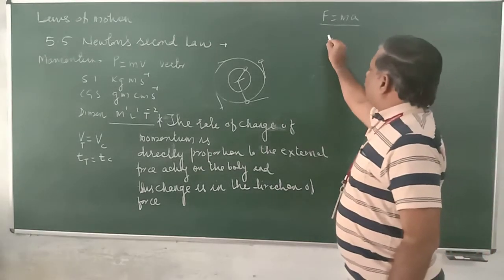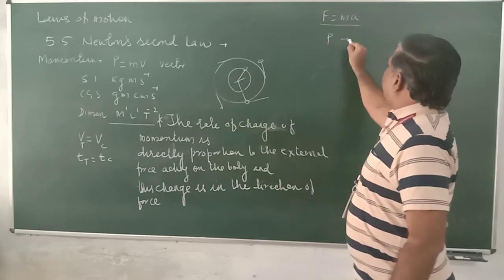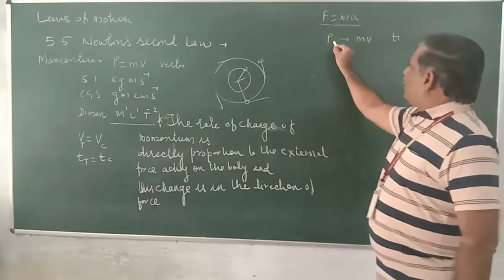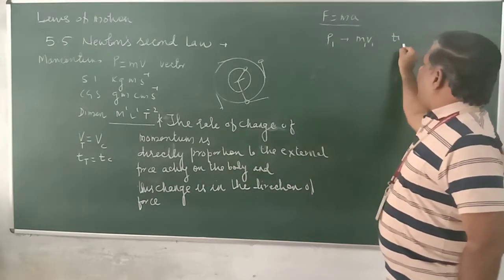Let us consider momentum P. Initially P is m into v at time t1. Momentum is p1, equal to m1 v1, at time t1.